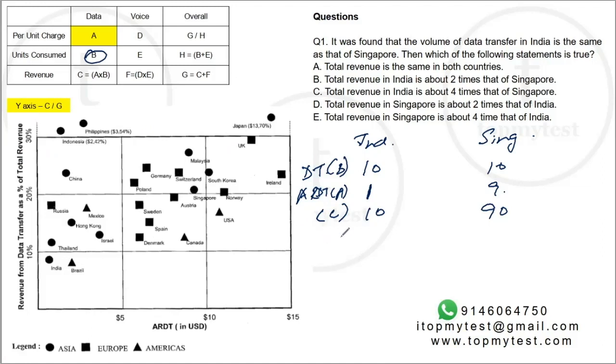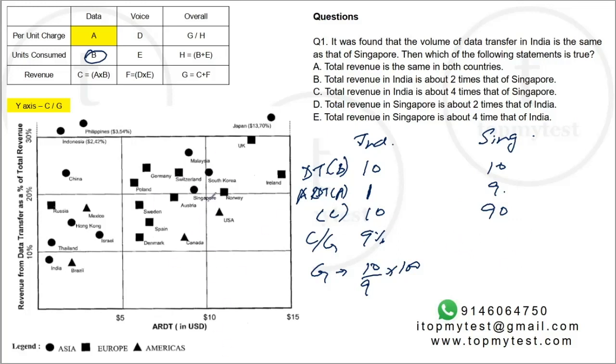Okay, C by G ratio for India. About 8 or 9% of India's revenues come from data. So this is 9%. So I know India's revenues, item G, will be 10 by 9 into 100, right? This will be India's item. Let's see what Singapore's item will be.